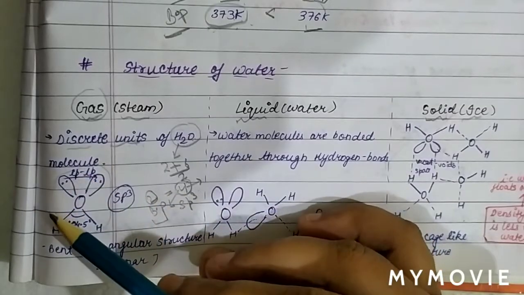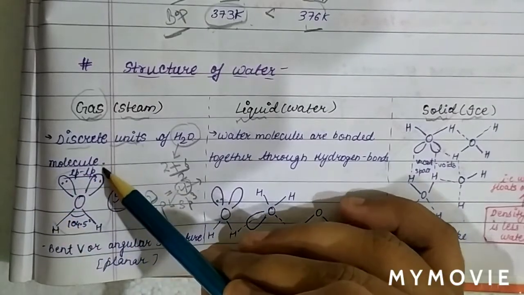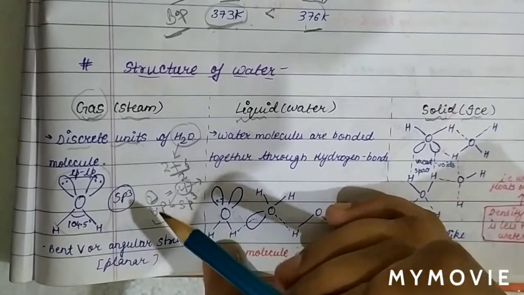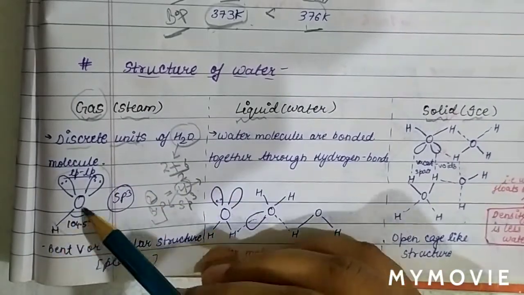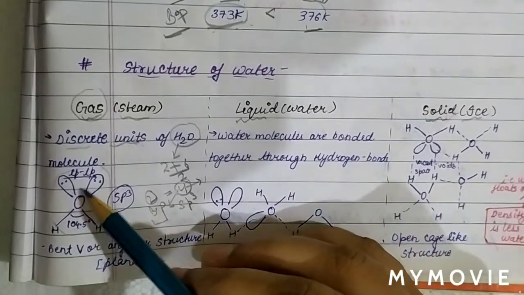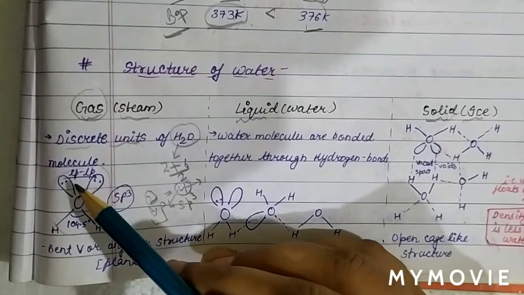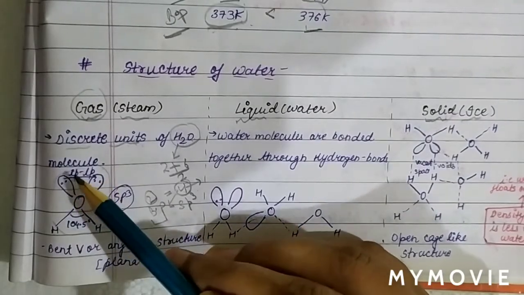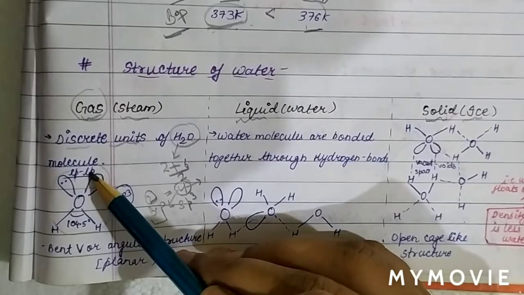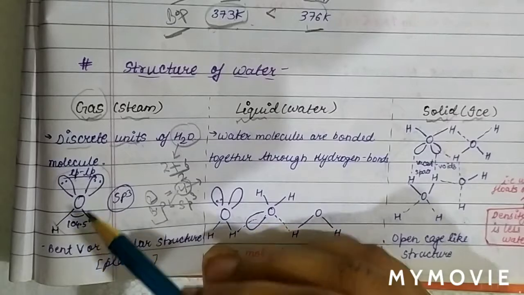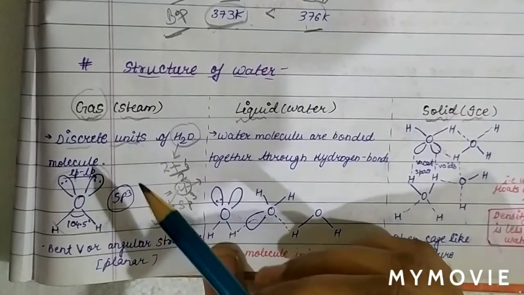Water molecules in the gas phase or steam phase exist in discrete form. Total 4 electron pairs. Out of 4 electron pairs, 2 bonds are formed between oxygen and hydrogen, while 2 electron pairs are lone pairs. As we know, there is repulsion between lone pair and lone pair, and also repulsion between lone pair and bond pair, according to VSEPR theory.